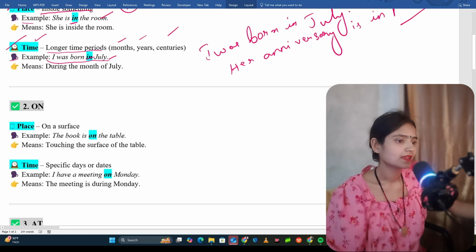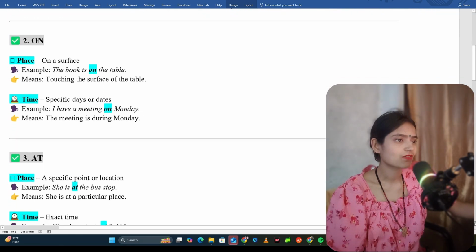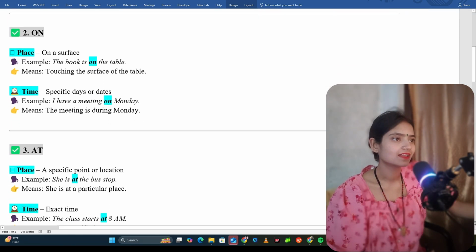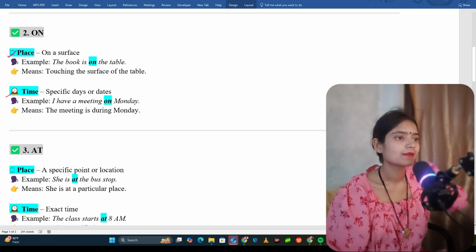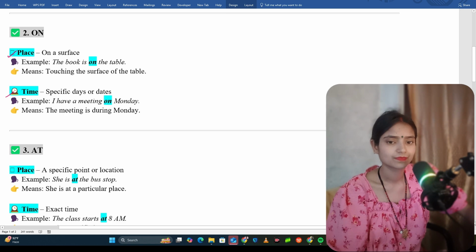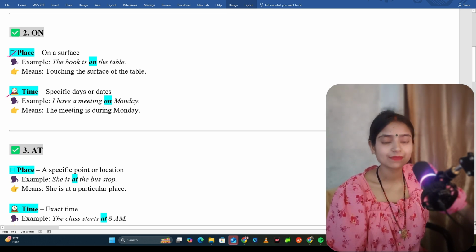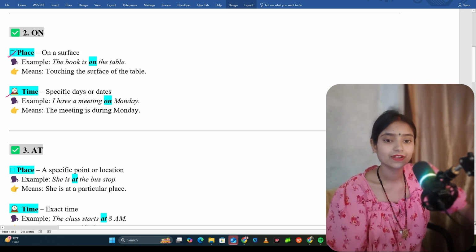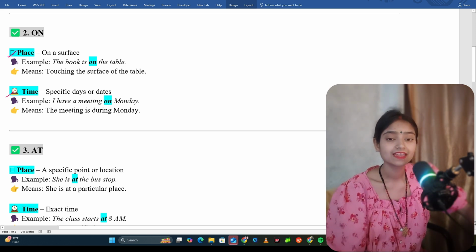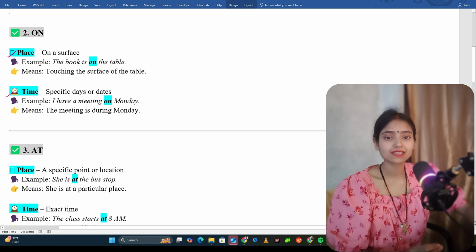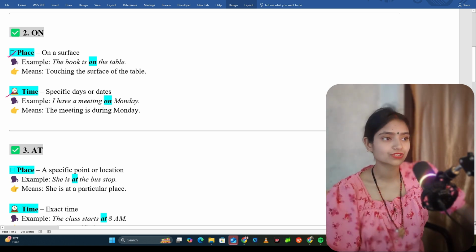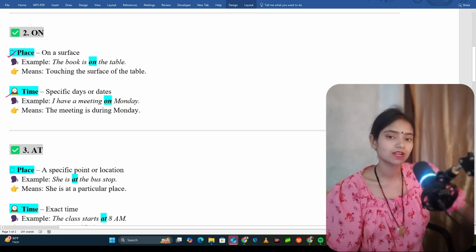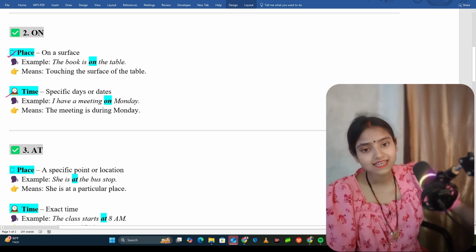Okay, now next is on. Again, we are talking about only place and time because this is very important, especially these two things. Place and time, the students get confused about where to use in, where to use on, where to use at and by.